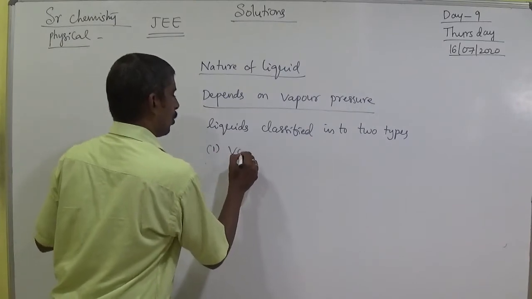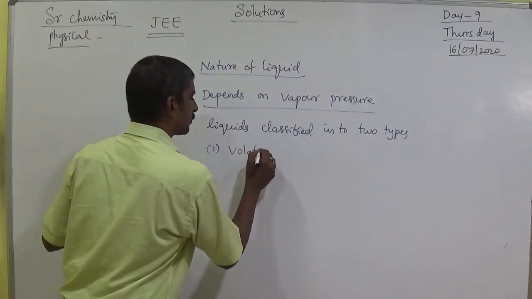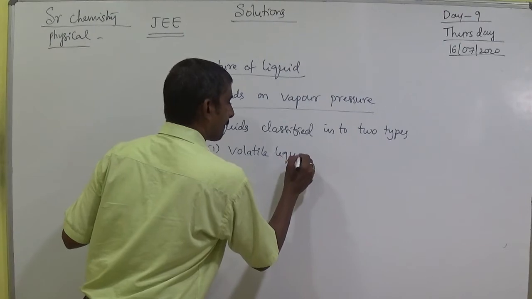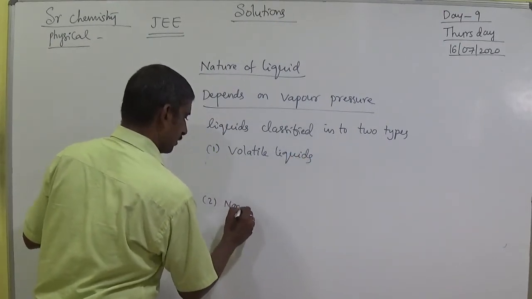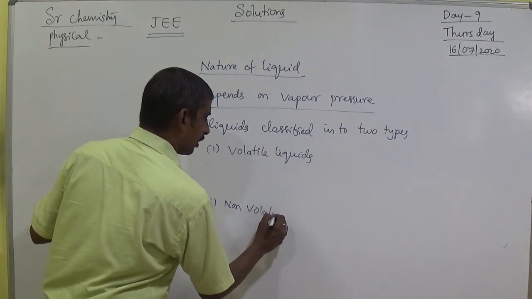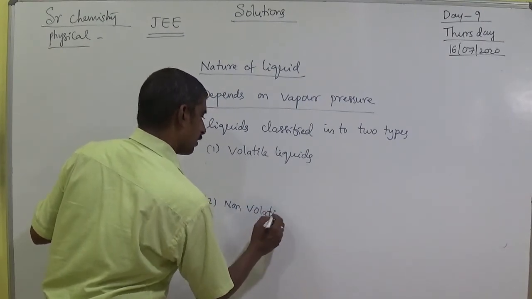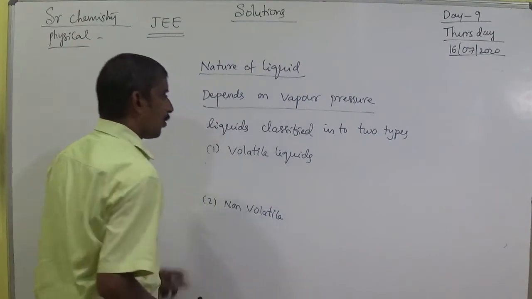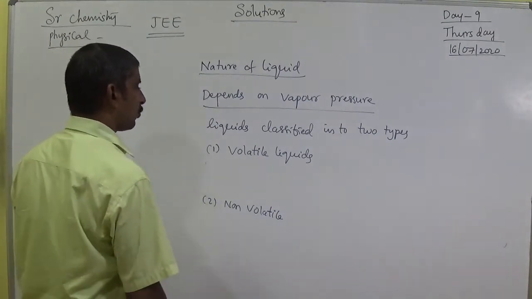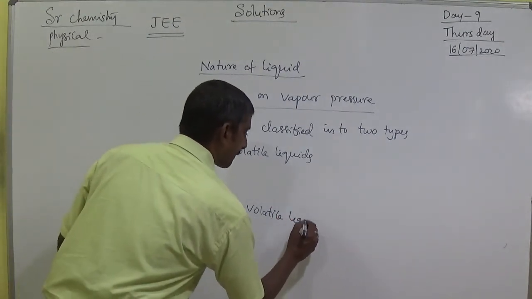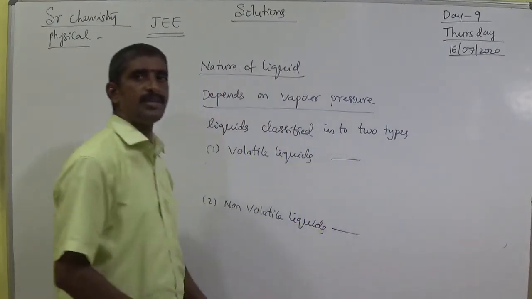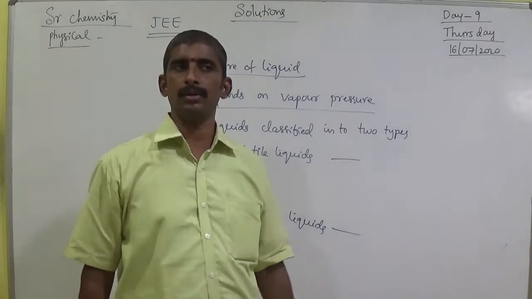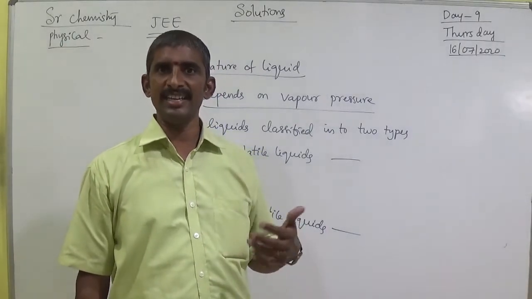First one is volatile liquids. Second one is non-volatile liquids. Volatile means easily evaporated. We know kerosene, diesel, and like that.